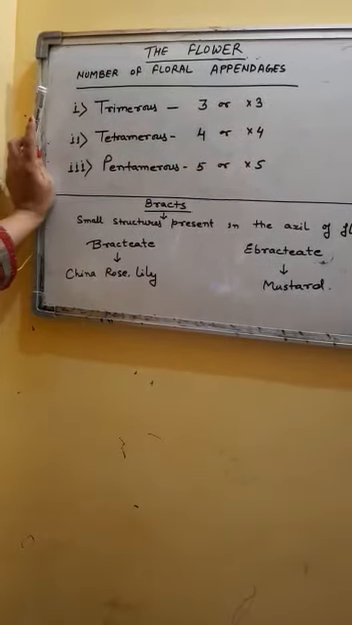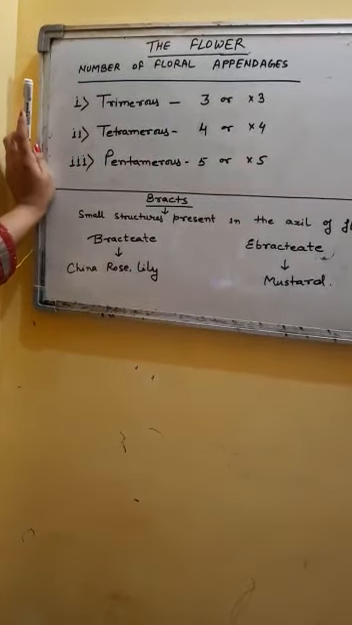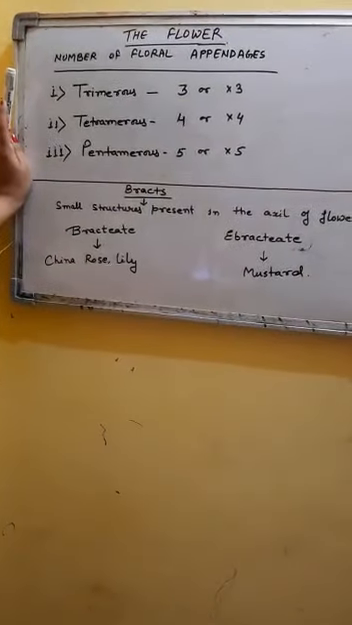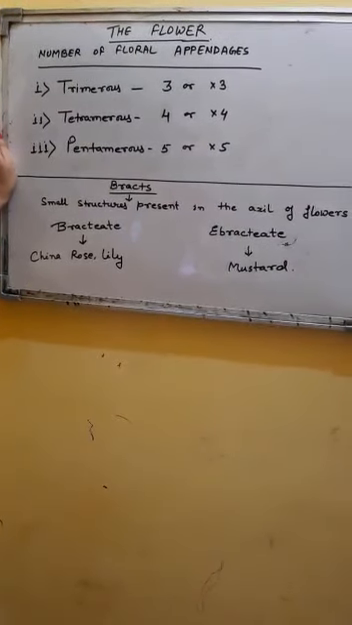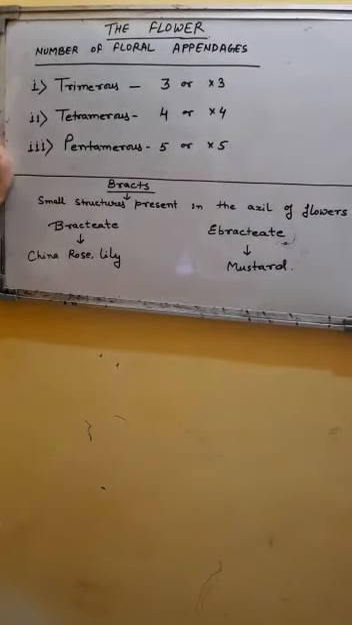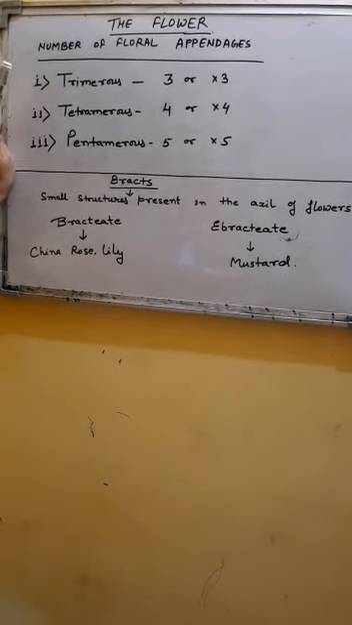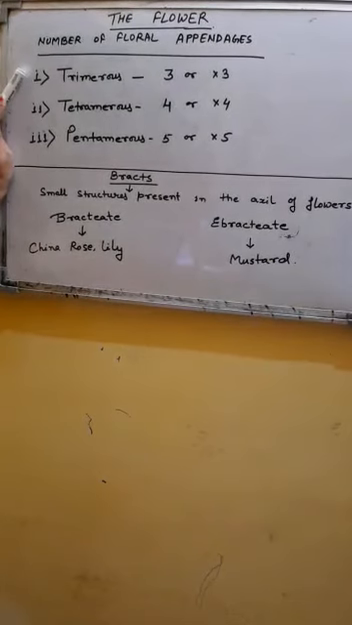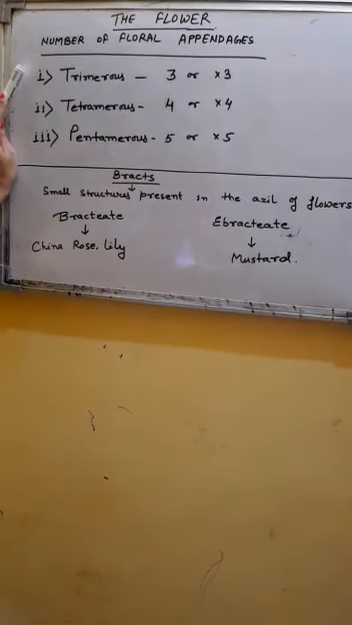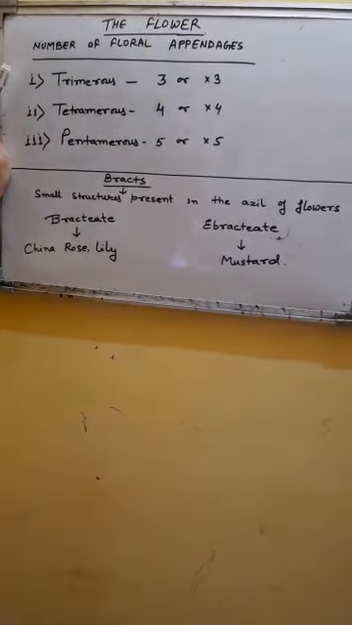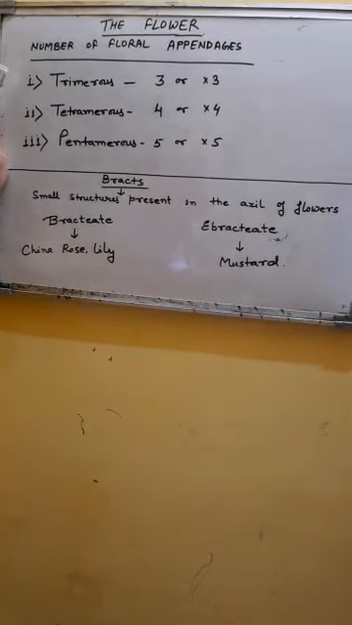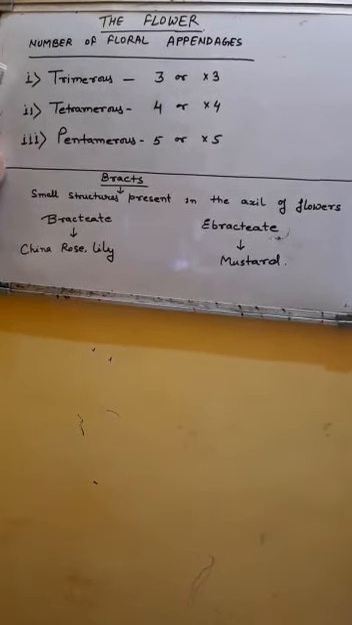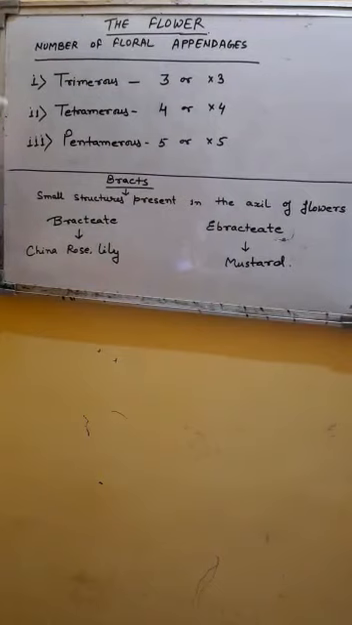So it means that the floral appendages present here are either in number 3 or in a multiple of 3. Trimerous is a characteristic feature of monocot plants. Monocot plants generally have flowers having 3 or its multiple calyx, corolla, etc.